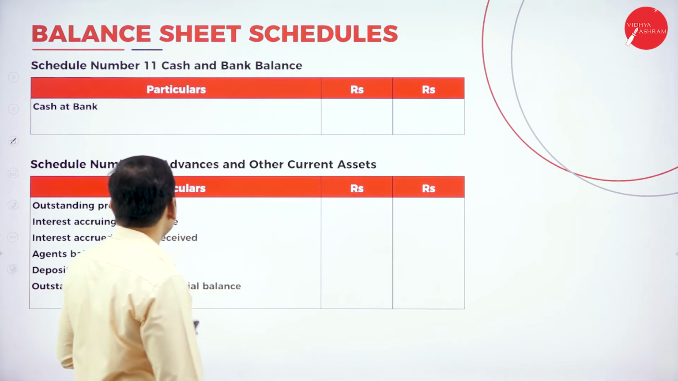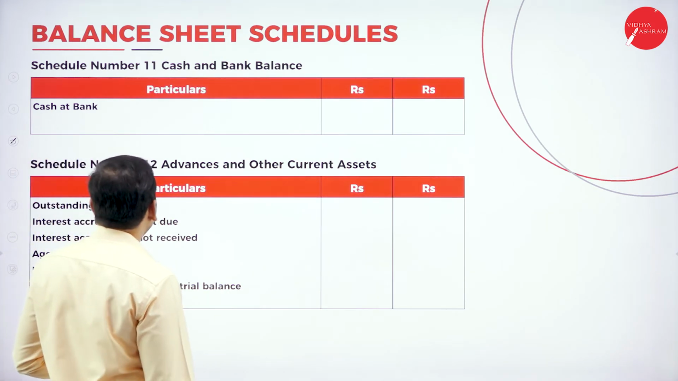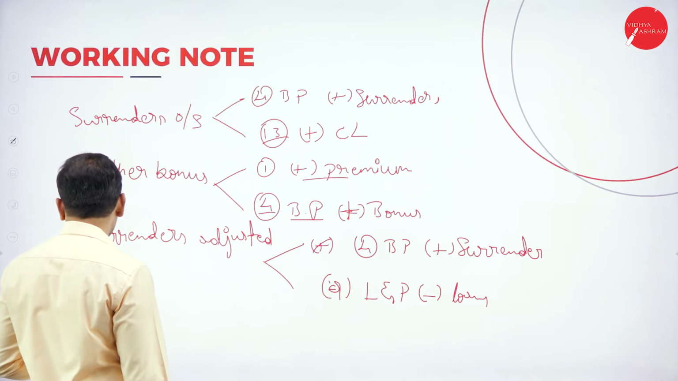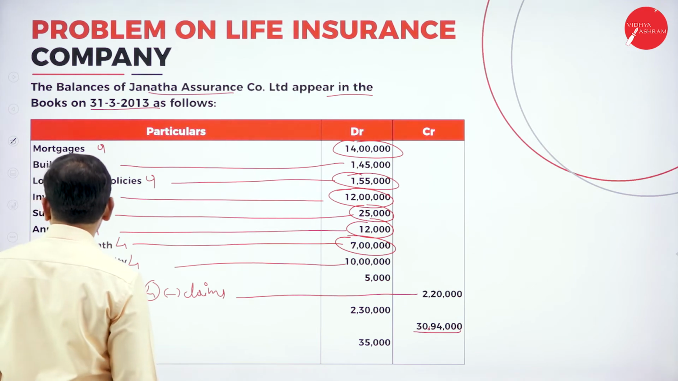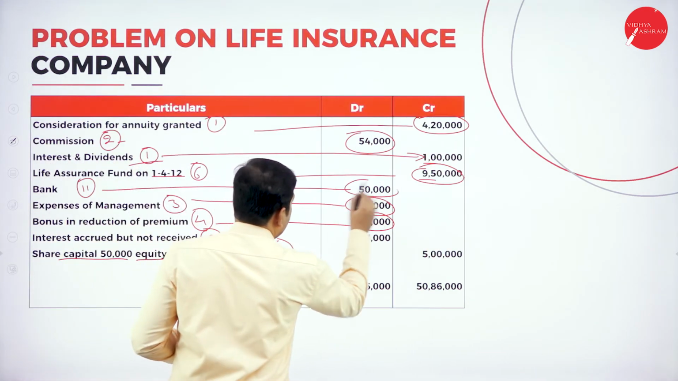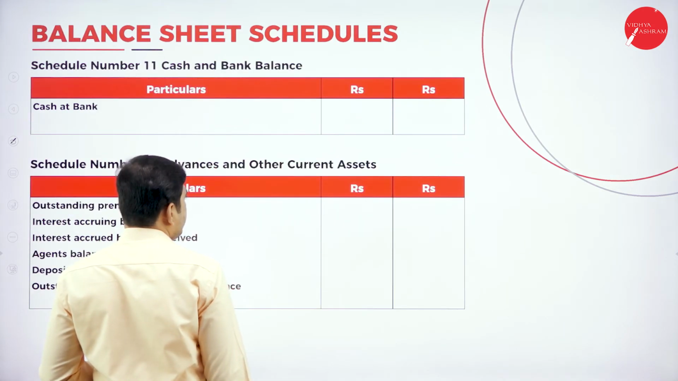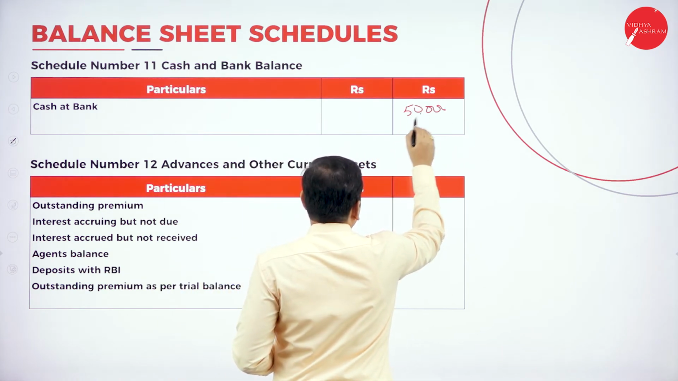So next, let's go to Schedule number 11, cash in hand and at bank. We have only one item, cash in hand and at bank. Let's look at the cash balance. Bank and cash balance is 50,000. So let's write 50,000. We have only one item, 50,000.